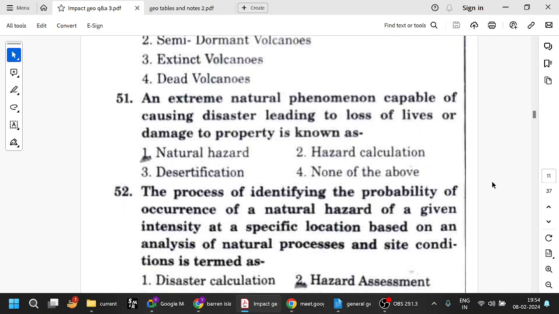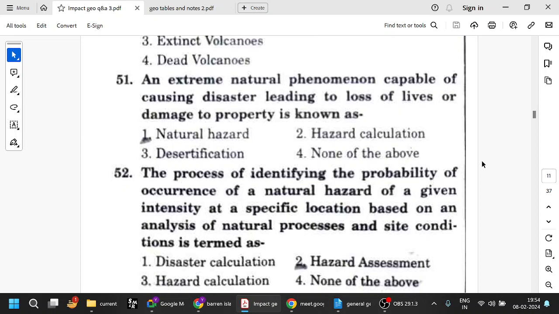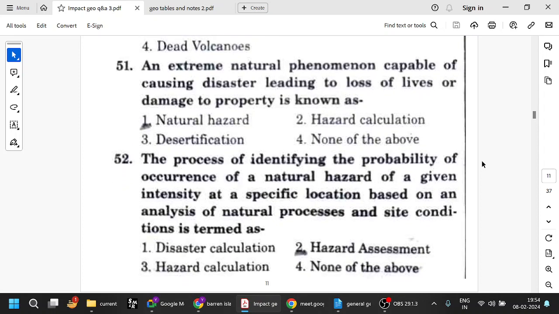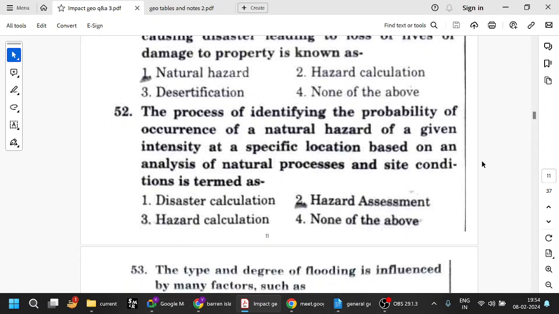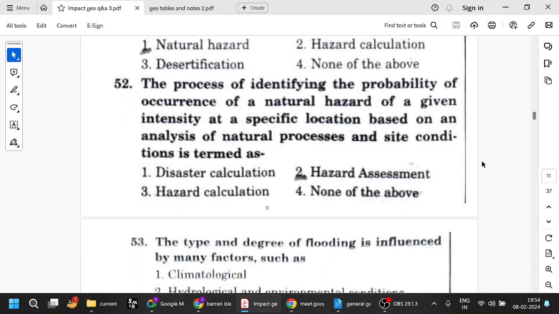An extreme natural phenomenon capable of causing disaster leading to loss of lives. Capable of causing disaster, that is a natural hazard. Disaster is when it happens. If it can happen, then it is a natural hazard. If it has happened or it is happening, then that is a disaster. For example, if you are working in a chemical factory, then the possible blasting of the tank and spilling of the chemical is a hazard. And if it actually happens, then it becomes a disaster.